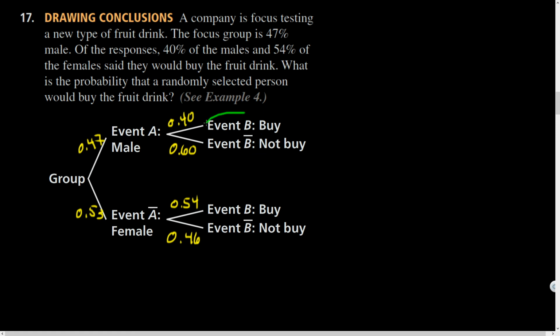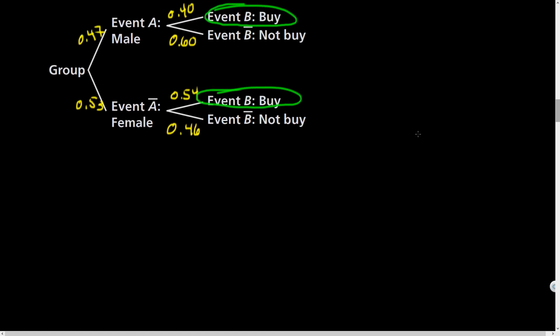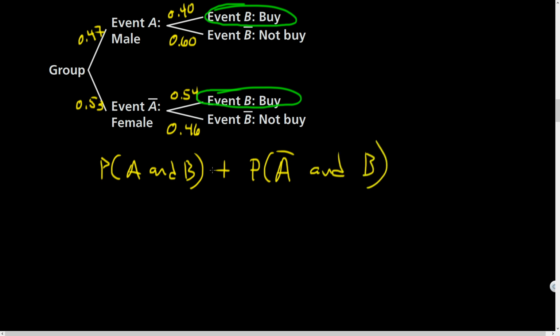And so I'm looking at, as far as my tree diagram, this as success and this as success. So what does that mean? Probability that someone buys the fruit drink, that's going to be the probability of A and B, that someone is male and they buy the drink, plus the probability that someone is not male and they buy the drink. Okay, and I'm adding these, and these are disjoint events, right? It wouldn't be both of those things at the same time.